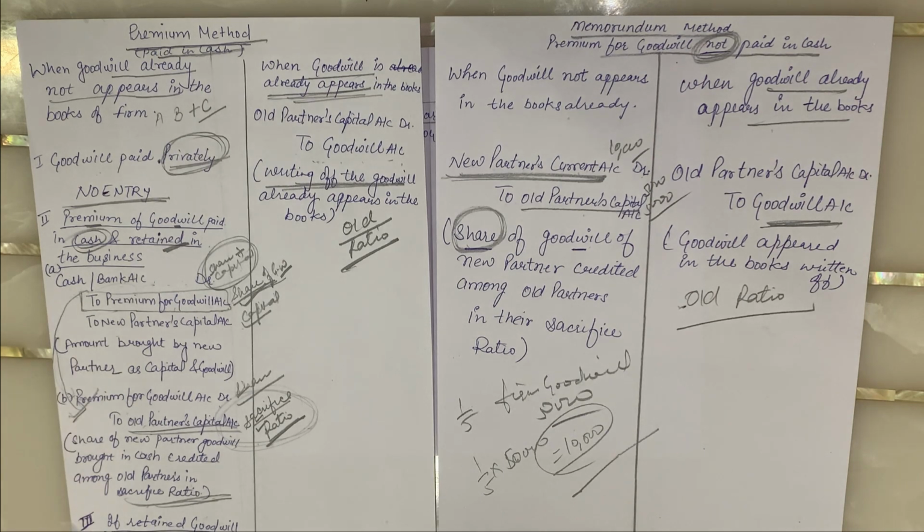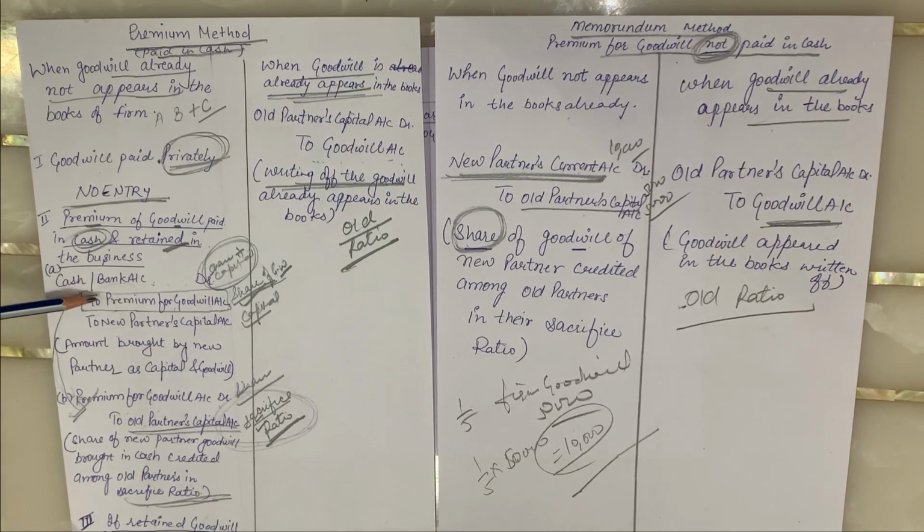So let's recall what we have done when the goodwill does not already appear in the books of accounts. In case of the premium method, if it is paid privately, no entry is to be done. If the premium for goodwill is paid in cash and retained in the business, the entry will become: cash or bank account debit to premium for goodwill account and to new partner's capital account for the amount of capital.